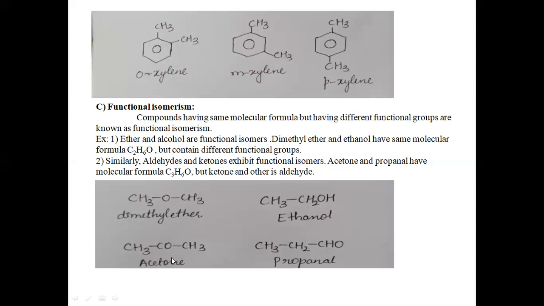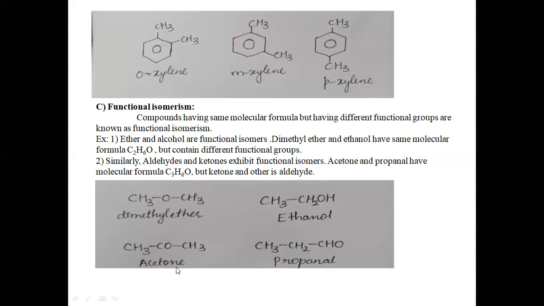The other example we have is acetone and propanal, that is, aldehydes and ketones exhibit functional isomerism. Acetone and propanal have the molecular formula C3H6O, but one is a ketone and the other is an aldehyde. Here we are taking an example of two other functional groups. First, we took ethers and alcohols, and both exhibit functional isomerism. The second example is the aldehydic and ketonic groups, acetone and propanal.